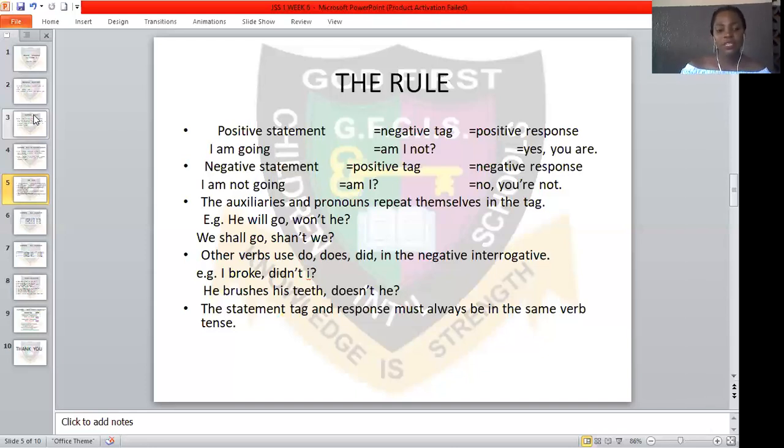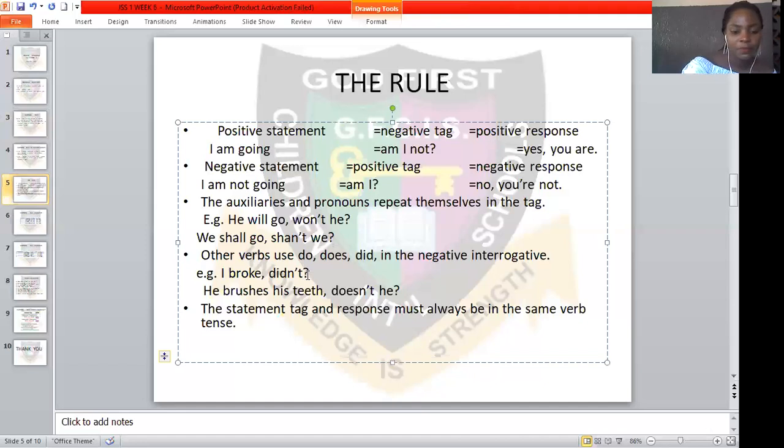The next rule is other verbs use do, does, did in the negative interrogative. I broke, didn't I? He brushes his teeth, doesn't he? It would be wrong to say do he or don't he. He brushes his teeth, doesn't he?